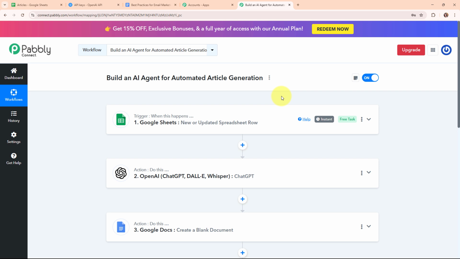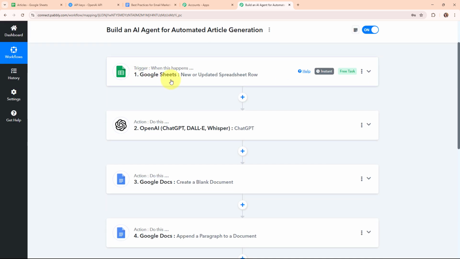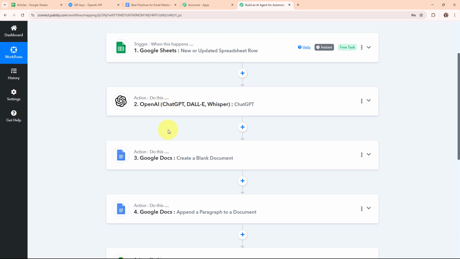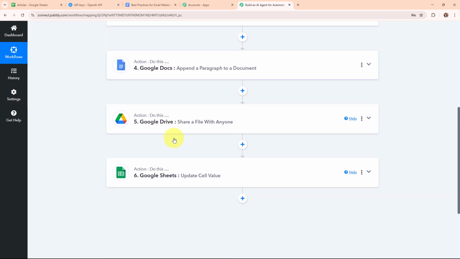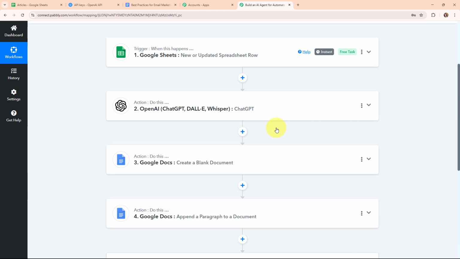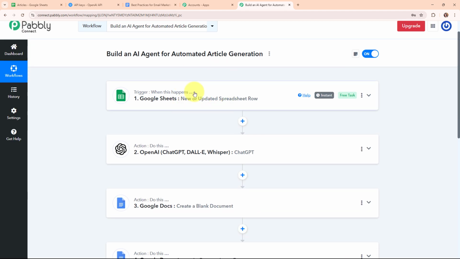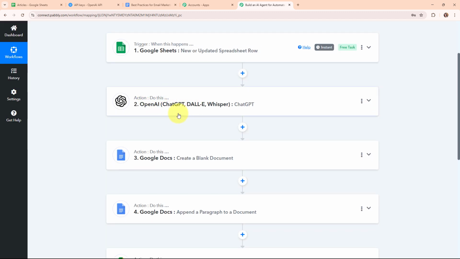Now let me summarize this whole video for you. Here we have taken our trigger as Google Sheets and our action as OpenAI, Google Docs twice, Google Drive and Google Sheets. So whenever we add a new topic in our Google Sheets, then automatically, using the details and our appropriate prompt, OpenAI is going to generate article content for us. After generating the content, it is going to create a document for that article.